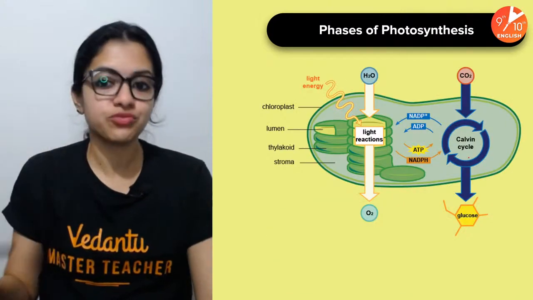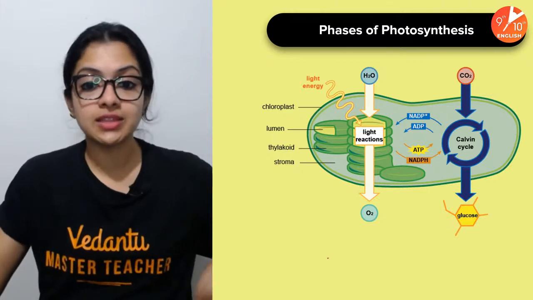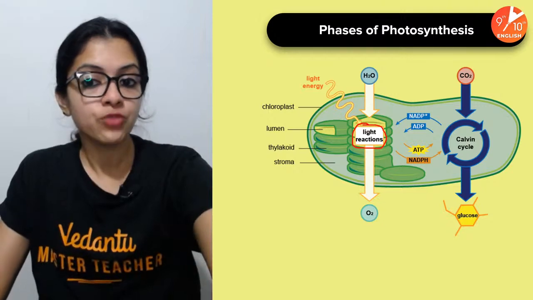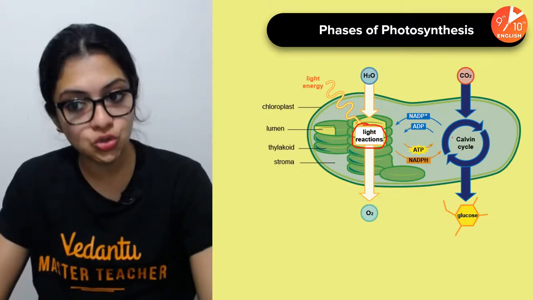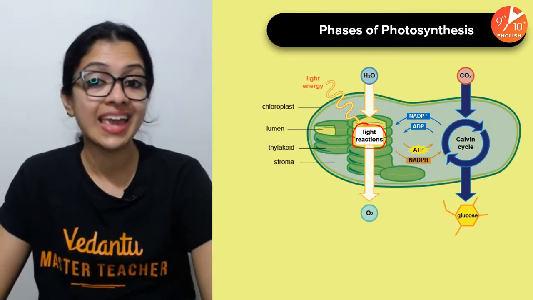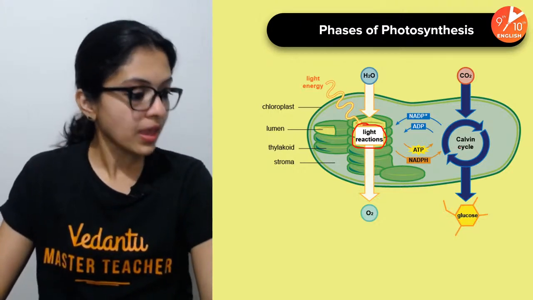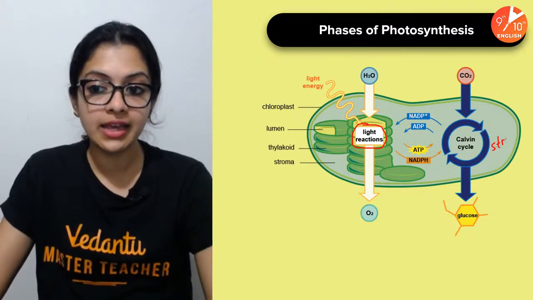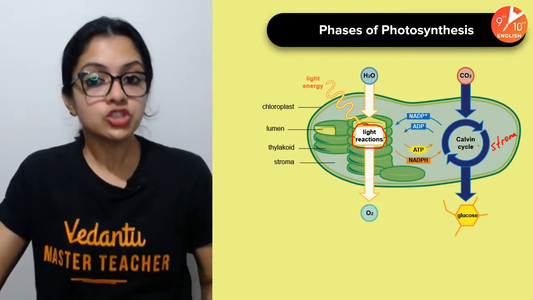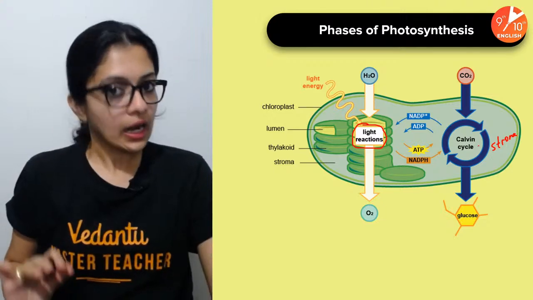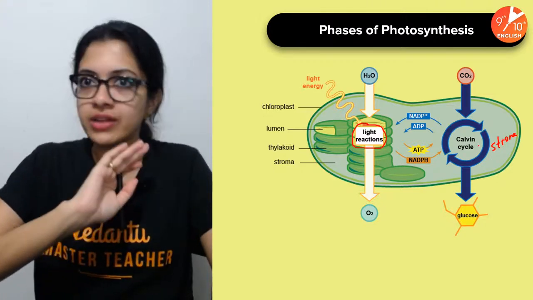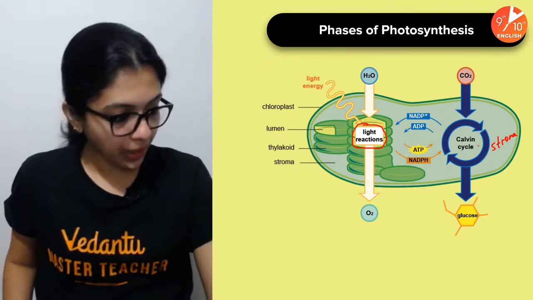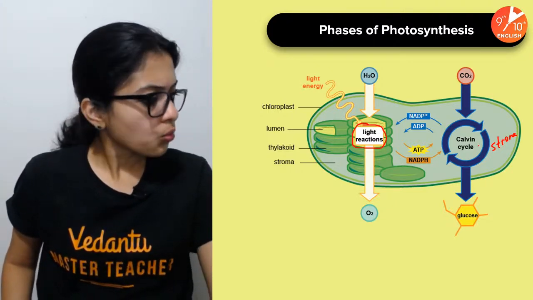Now coming to the phases of photosynthesis, children. Photosynthesis occurs in 2 phases, which are phase 1 called light reactions occurring in the thylakoids, and phase 2 called the dark reactions or the Calvin cycle. That occurs in the stroma. Calvin cycle or dark reaction occurs in the stroma, if you remember. Children, this is super important for you to know. Diagram based questions, or even a 1 mark question has a lot of possibility of coming up from this particular topic.